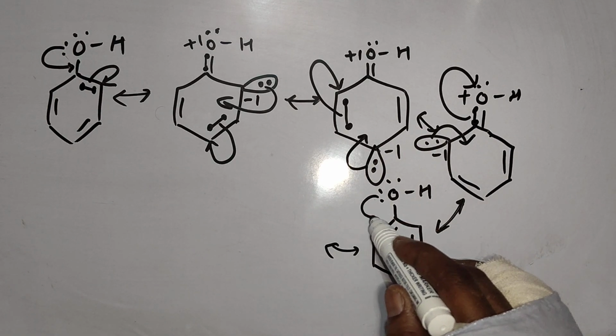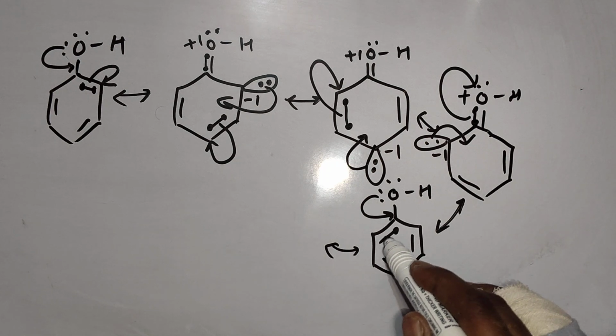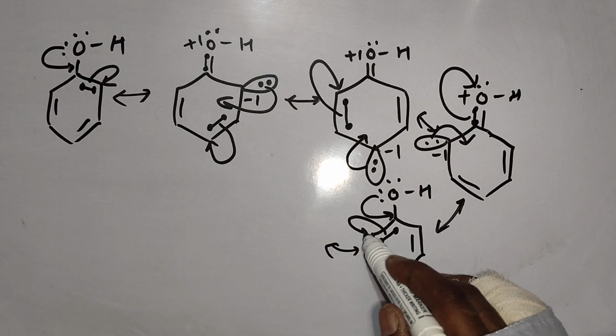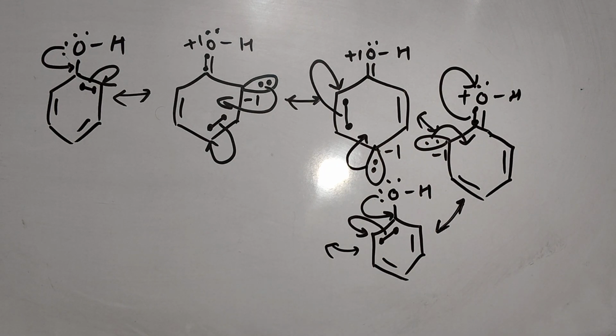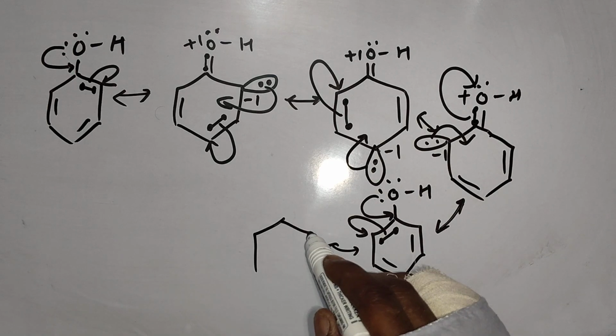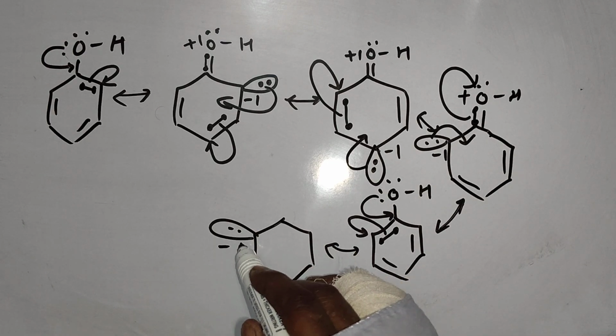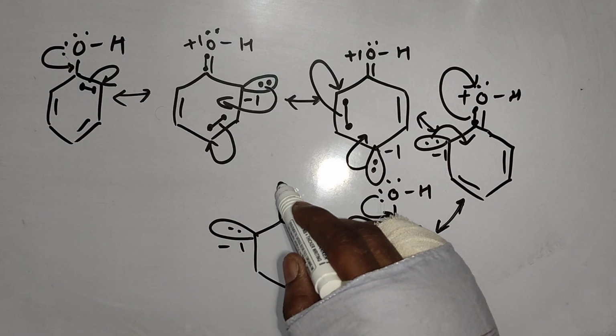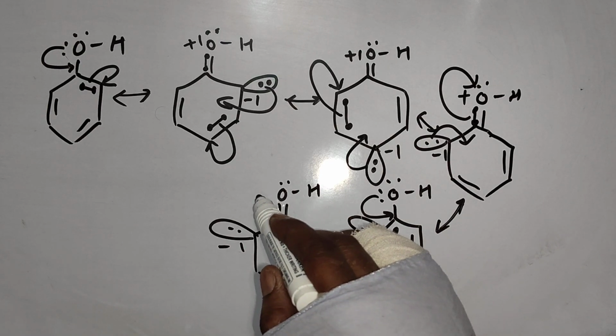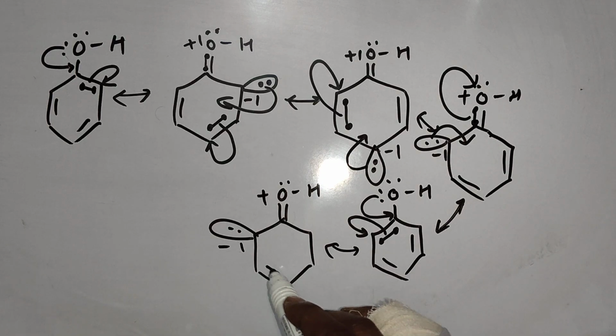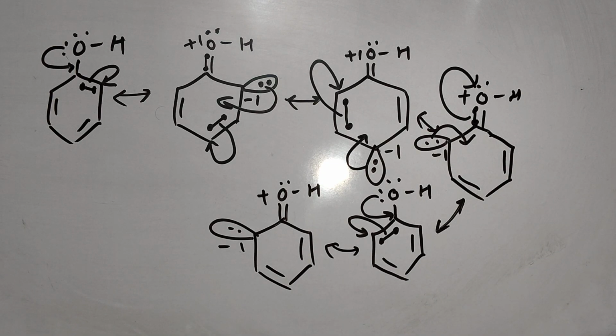Again oxygen will give electrons like this and now pi electrons will move like this, in anti-clockwise direction. Lone pair will come here. Again a double bond will generate between oxygen and carbon and oxygen will get a positive charge. Rest of the molecule as it is.